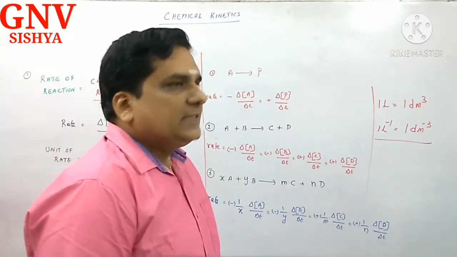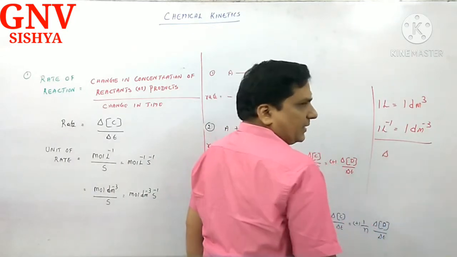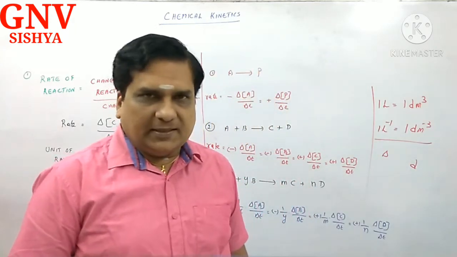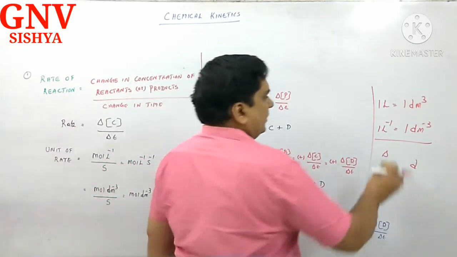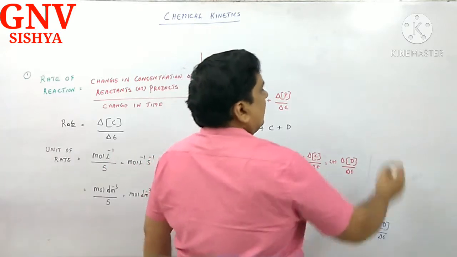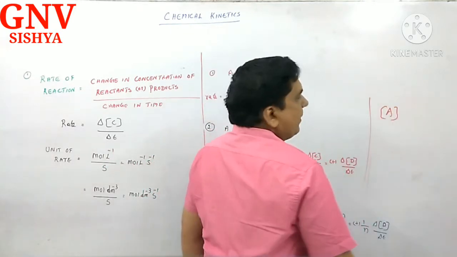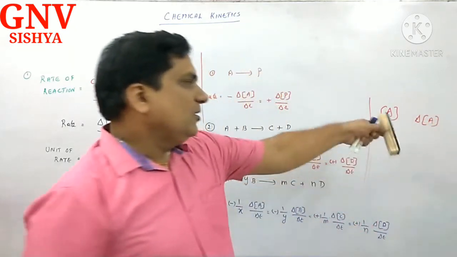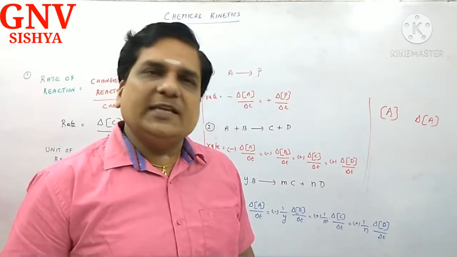Change is represented by either delta or small d. Both the versions are accepted. Suppose I want to say, let me tell you the meaning of the following terms. What is this? Concentration of A. What is delta A, my dear beloved students? Change in concentration of A. Delta refers to change.